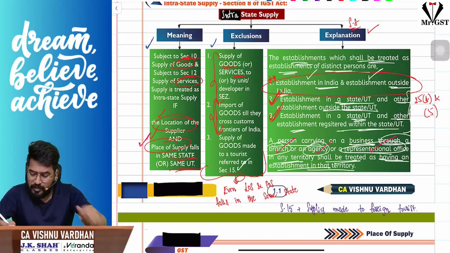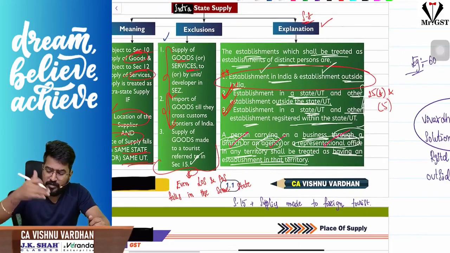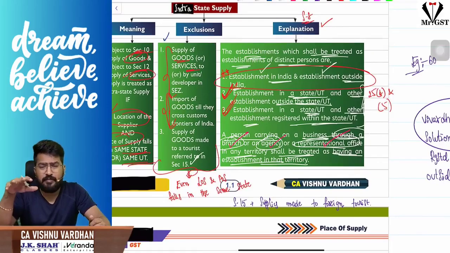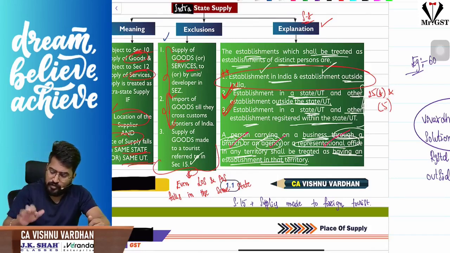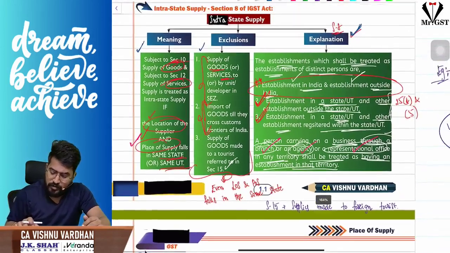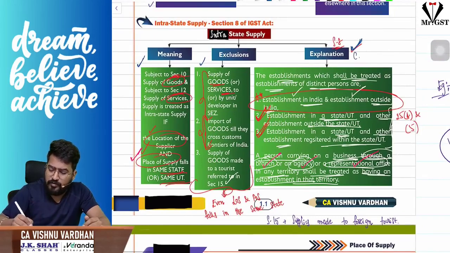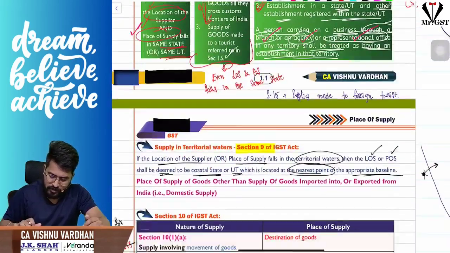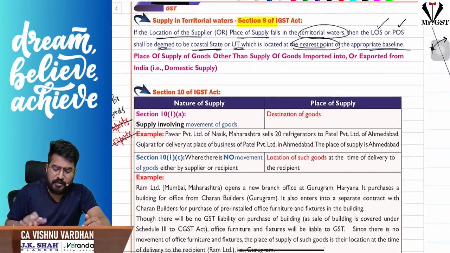Next, as I told you already, mere establishments of the same person. As I told you in the meaning of export and import, if mere establishments of the same person are interacting, we cannot call them export. That point we have already discussed. The explanation is relevant only for CA final, already discussed. Next, supply in territorial waters.